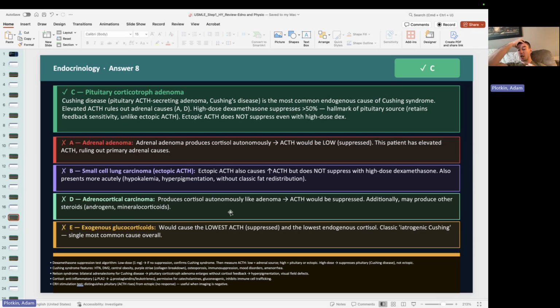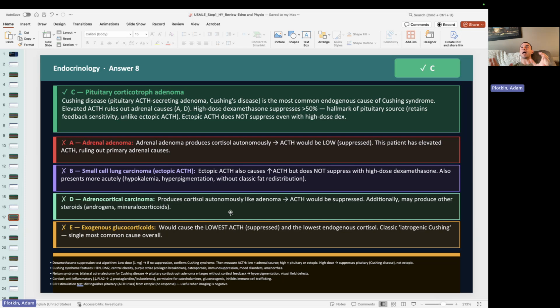In that case, right, you could do a brain MRI, or you could do a chest X-ray or chest CT, kind of depending on what they give you in the vignette or what your patient's telling you, right? If they have a many pack year smoking history, I probably start with the chest X-ray or the CT. If they have a history of headache and bitemporal hemianopsia, right, the pituitary sits right on top of the optic chiasm where my optic nerves cross over, right? We'll talk about this more in neuro. But if you have a tumor compressing that optic chiasm, we often lose the bilateral visual fields, right? So that's another classical sign of a pituitary mass. So then in that case, you might want to start with a brain MRI.